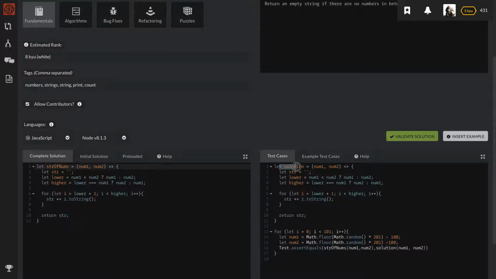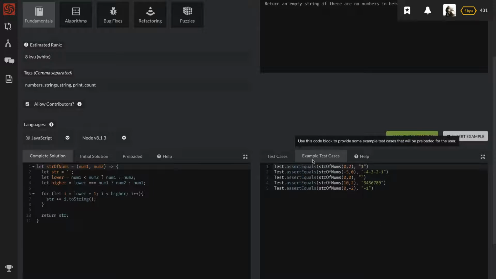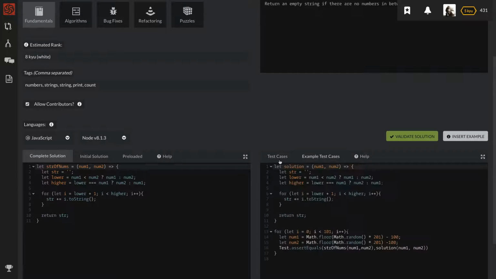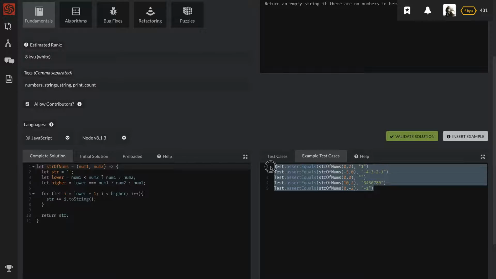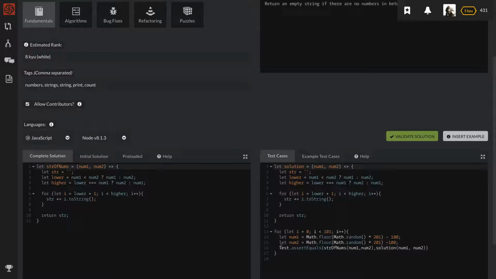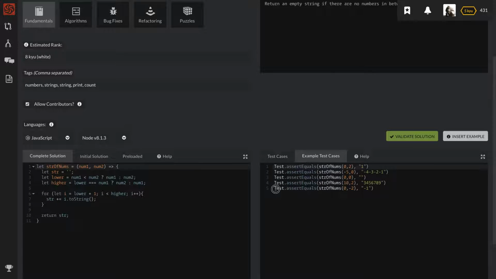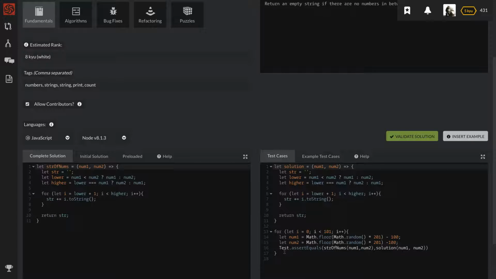So we have a solution here, and the randomness comes from this. First of all, let's take a step back. Example test cases look like this, and test cases need to also look like this. So how do we make this code look like that? That's being done right over here. See how this test.assertEquals and its arguments are in here? It looks exactly like this: test.assertEquals, and it has two arguments. The function that's going to run, and what the solution is going to expect. And so in these test cases, I created exactly that, test.assertEquals and the solution here.